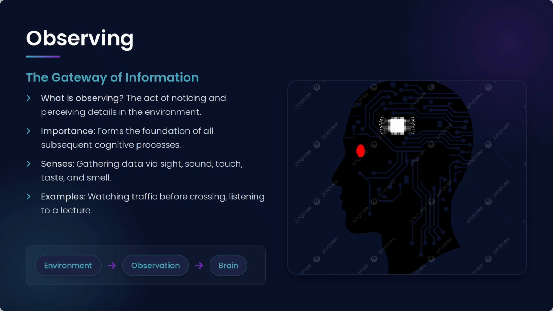Observing, the gateway of information. What is observing? The act of noticing and perceiving details in the environment. Importance of observing: it forms the foundation of all subsequent cognitive processes. It senses, gathering data via sight, sound, touch, taste and smell. Examples: watching traffic before crossing, listening to a lecture.